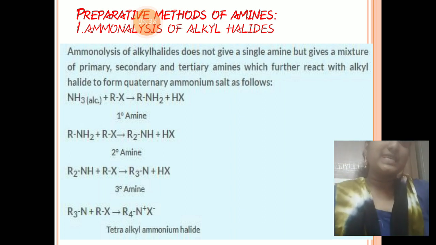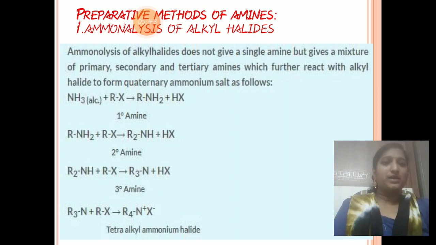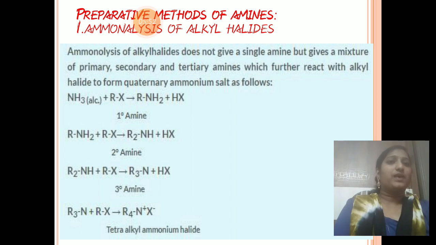Again this tertiary amine reacts with another alkyl halide and gives a quaternary ammonium salt. So aminolysis of alkyl halides is the best preparation of amines. Why? Because it prepares all types of amines: primary, secondary, tertiary amines and quaternary ammonium salts.